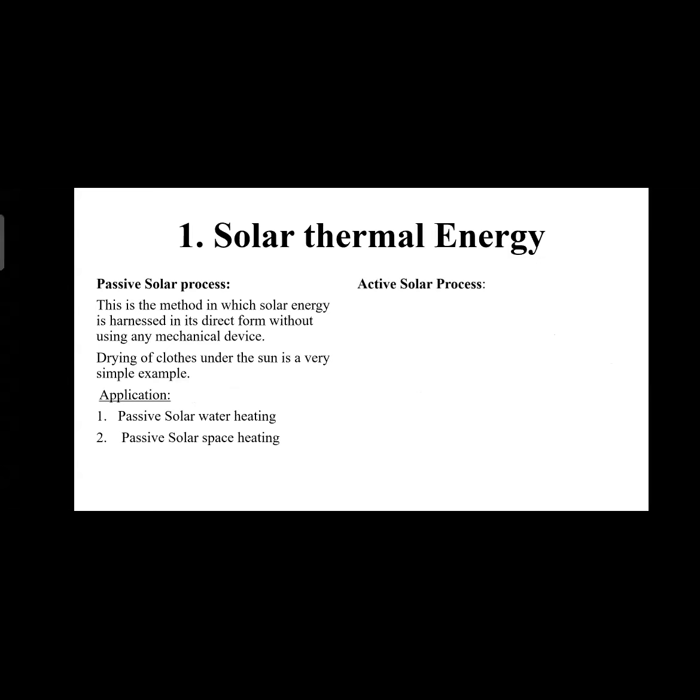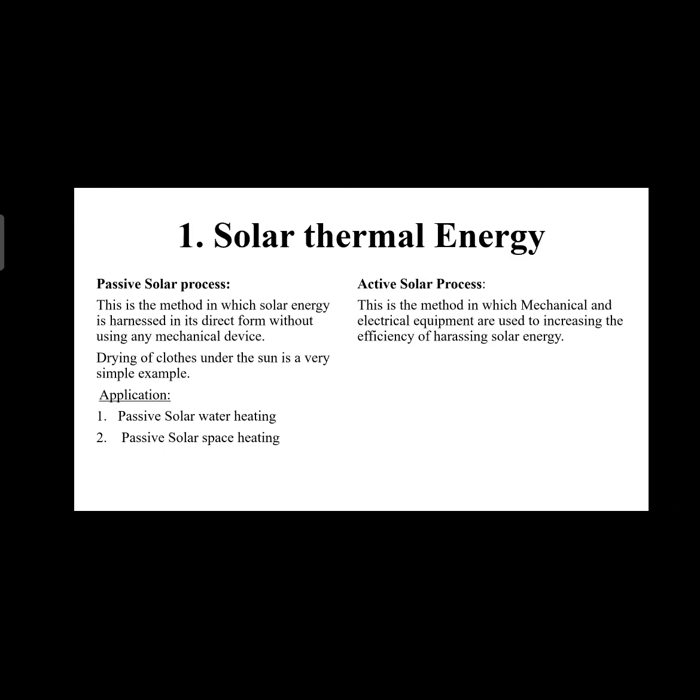Now active solar processes. I've told you previously there are two types of processes. This is the second one, active solar process. What are active solar processes? This is a method in which mechanical and electrical equipment are used to increase the efficiency of harnessing solar energy. Unlike passive solar processes, in this process we use mechanical and electrical devices to increase the efficiency.